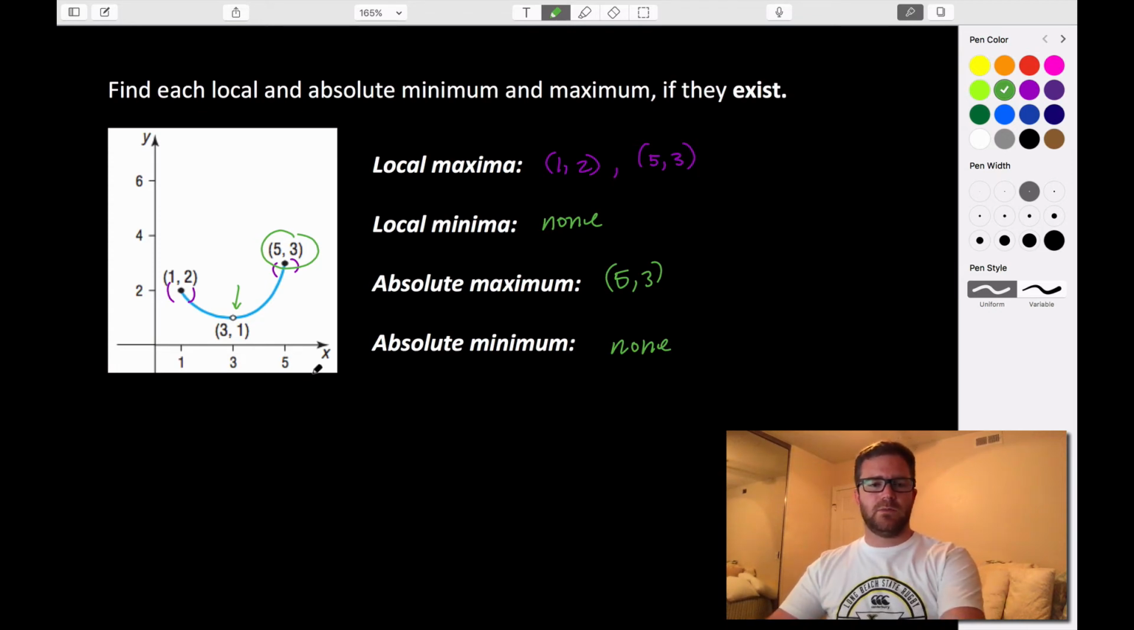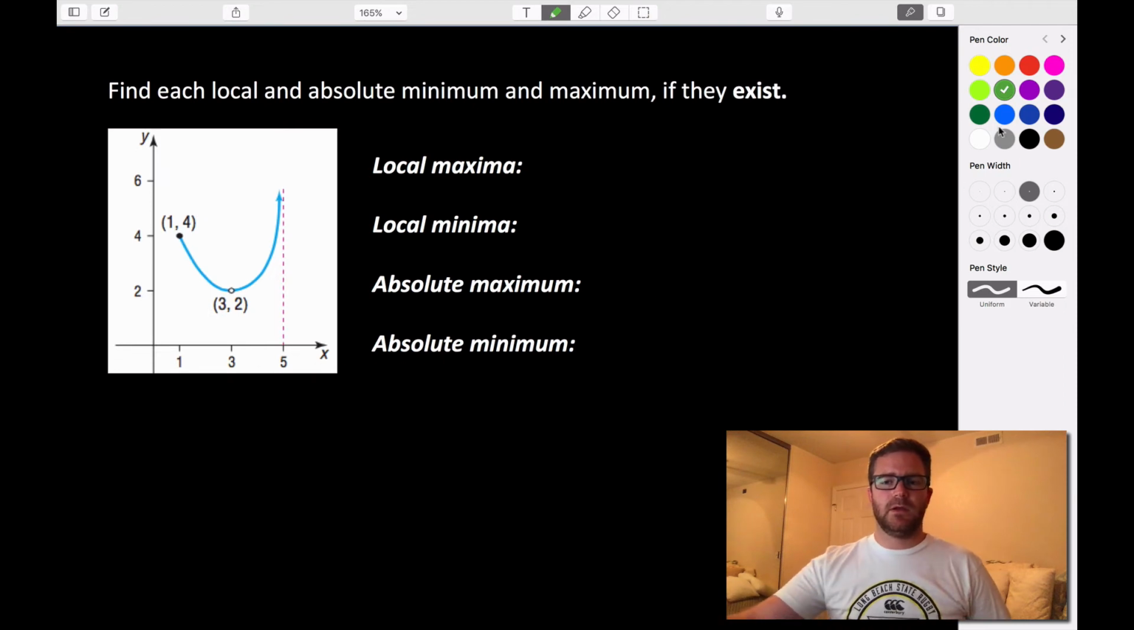Okay, so let's look at one more example. This one here. So local maxima. Are there any points in which all the immediately surrounding points are lower than it? Yes, here at (1, 4), right? If we look in that interval around it, we can see that this point is greater than all other points on this graph. So we have a local maxima here at (1, 4).